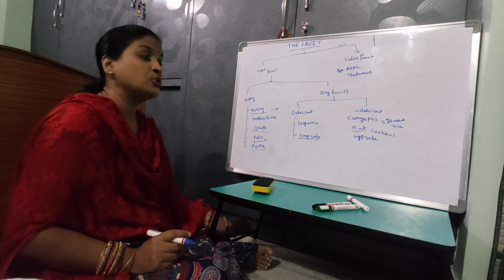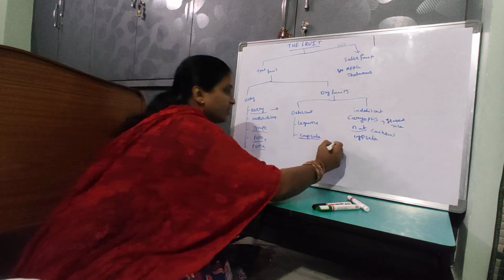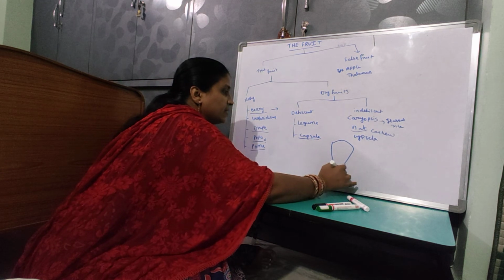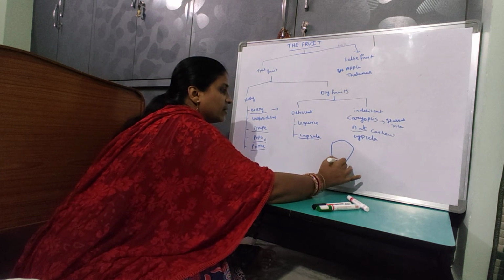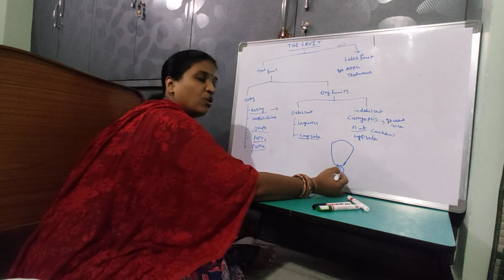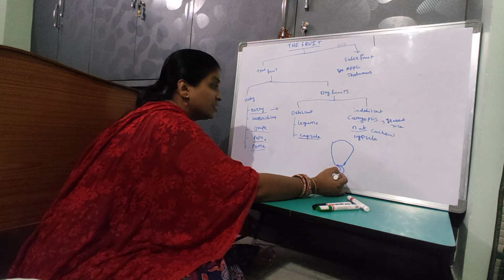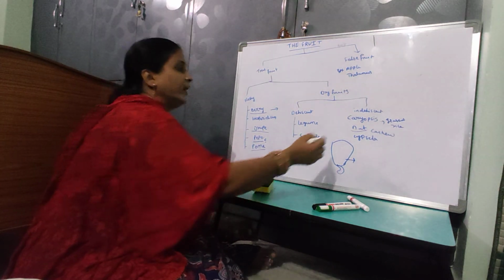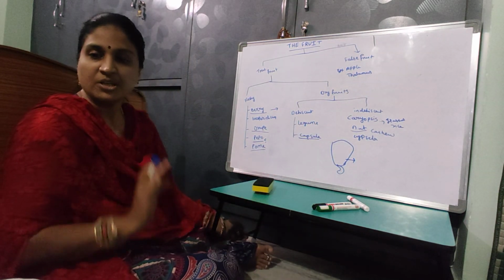Here the pericarp is stony. This is the false fruit which we are eating. This is the true fruit. This is the pedicel. This is the cashew nut. Example, nut. Here the pericarp is stony.